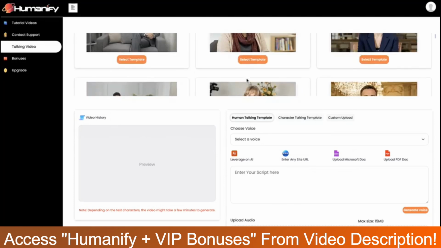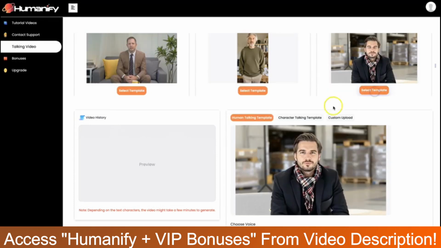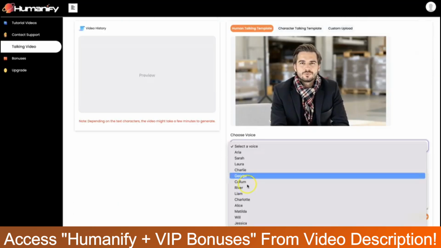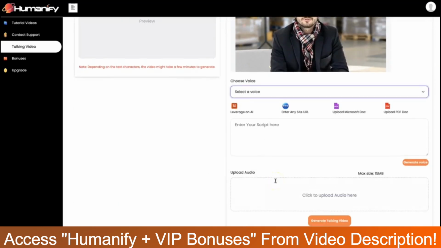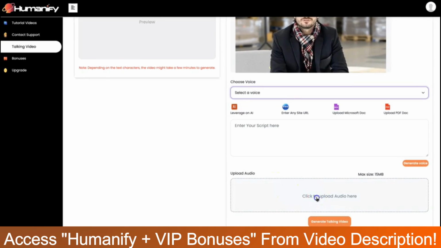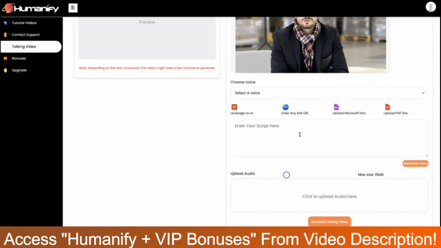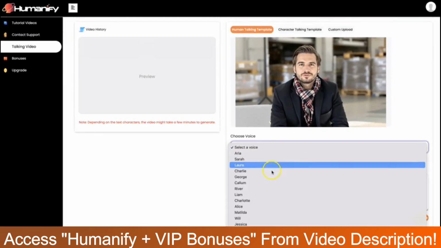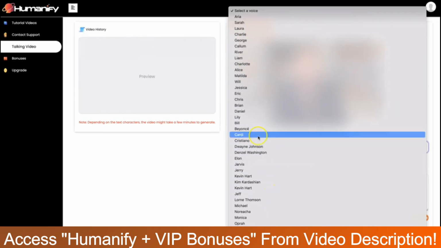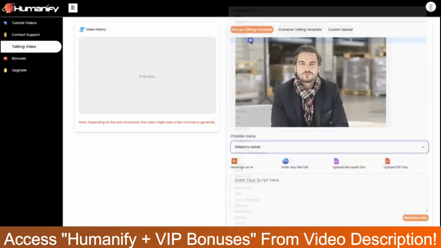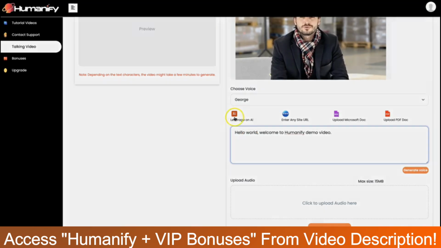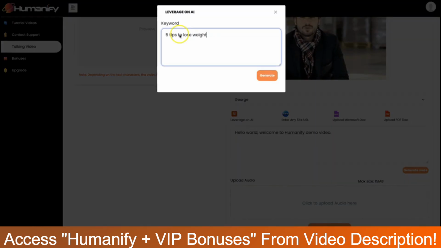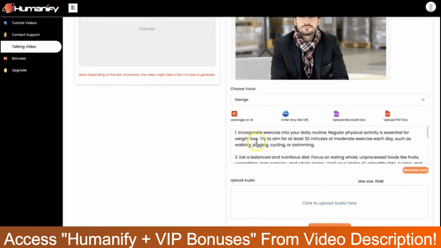Once you've selected your template, the next step is to set up your voice. You can generate a voice directly in Humanify or upload your own custom voice or audio speech. To generate your own voice, select a voice from our library, available in multiple languages, type your script manually, or leverage AI to craft the entire script for you. All you need to input is your keyword and click on Generate.